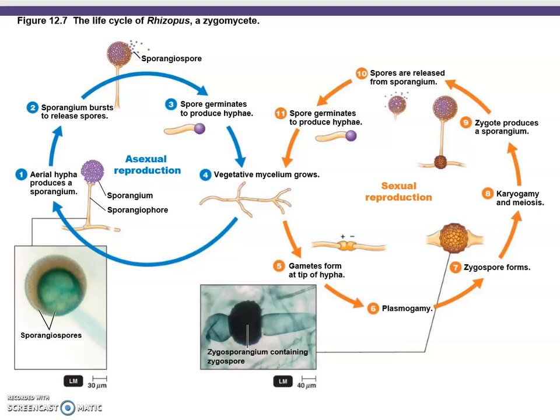It could stay in this cycle, or it could go into sexual reproduction, where we go from vegetative mycelium to forming gametes that go through plasmogamy. The zygospores form, and then we have karyogamy, basically the fusion of these gametes, which produces a zygote. Then the spores are released from a sporangium again and germinate into hyphae, and then we could go either this way or go back this way.